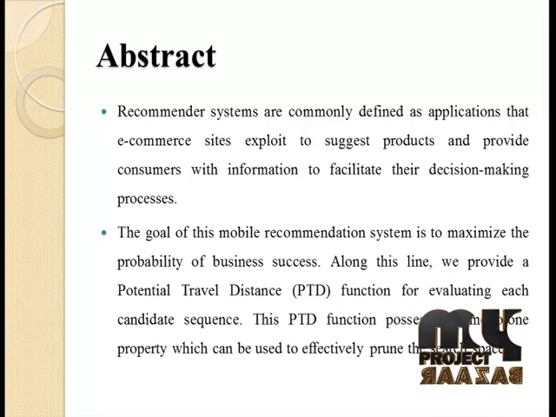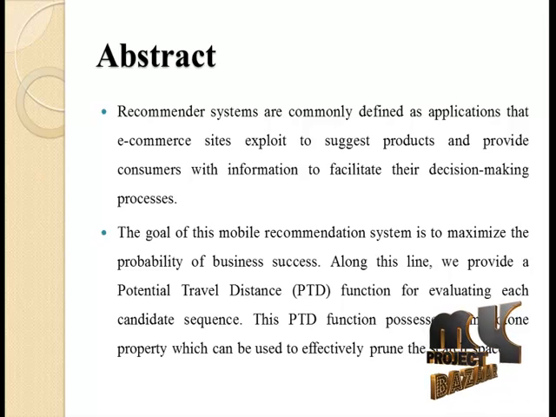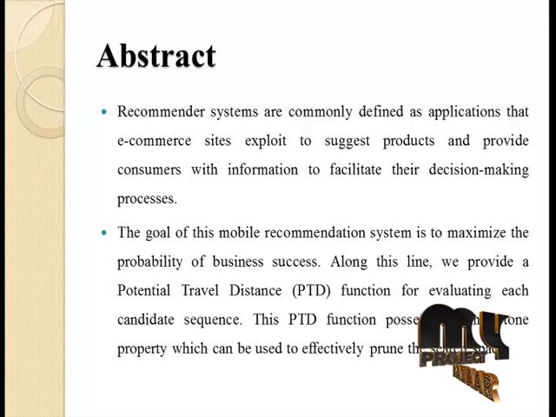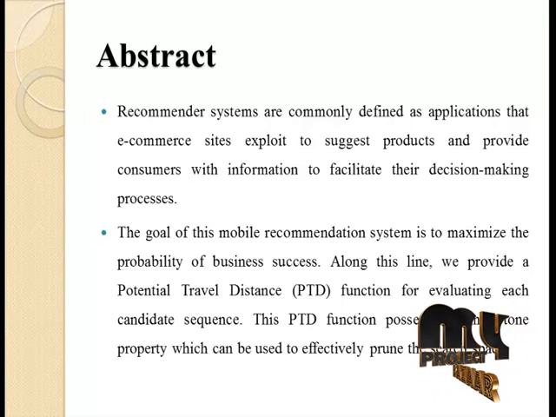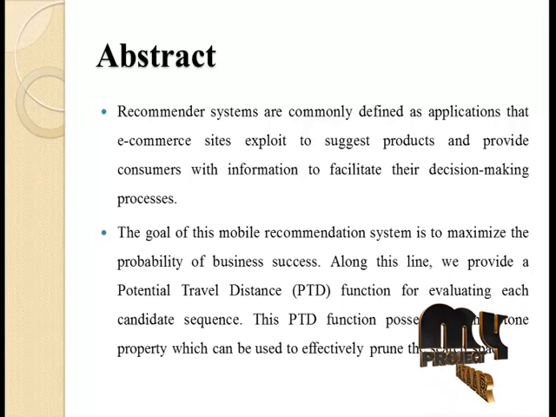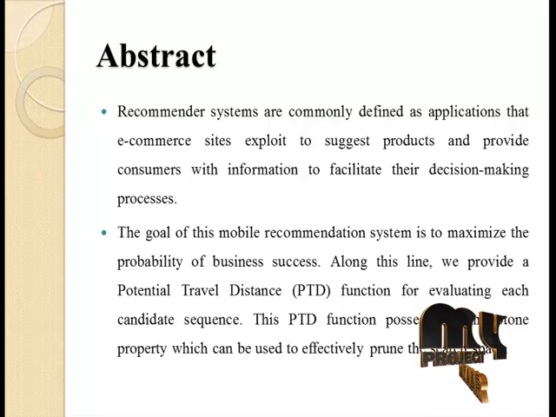Recommender systems are commonly defined as applications that e-commerce sites exploit to suggest products and provide consumers with information to facilitate their decision-making process. We propose a new dynamic programming method to solve the mobile sequential recommendation problem. It consists of two separate stages, an offline pre-processing stage and an online search stage. In the offline stage, it pre-computes potential candidate sequences from a set of pickup points.